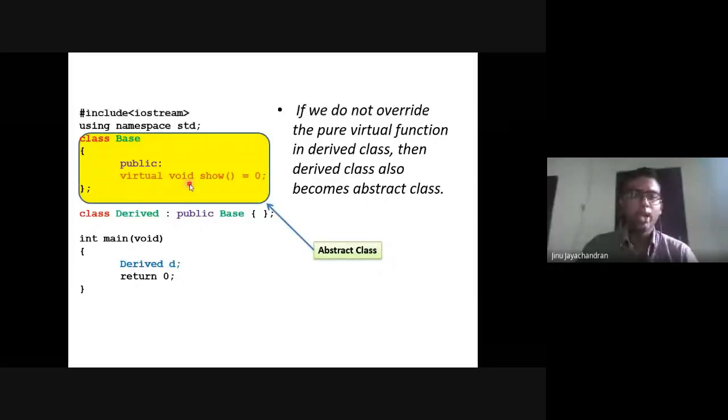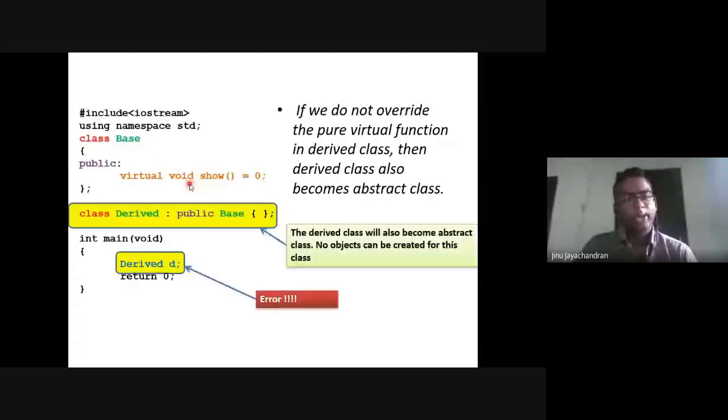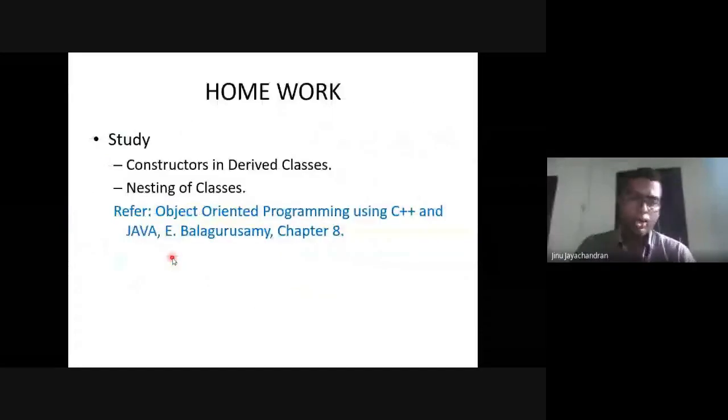Okay, the derived class will also become an abstract class. No objects can be created for this class, and this will give you an error. So basically we are referring to E. Balaguru Swami. It is easier for you to understand.